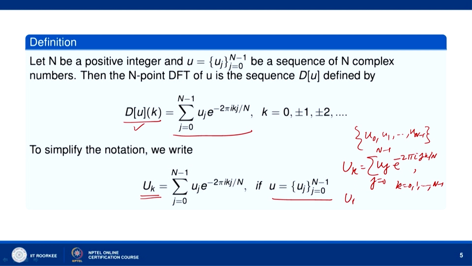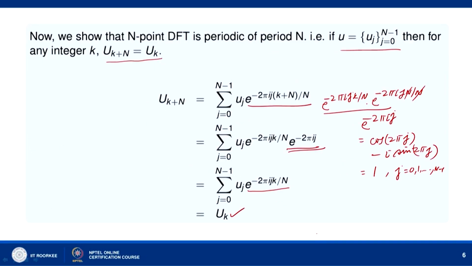Because u n will be nothing but u naught, and u n plus 1 will be equal to u 1. So when you take k equal to n or n plus 1 and so on, this will simply be u naught, u 1, u 2 and so on. So it will repeat, similarly for negative values of k.